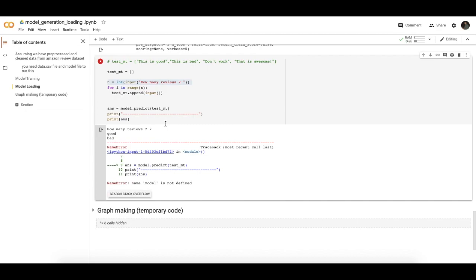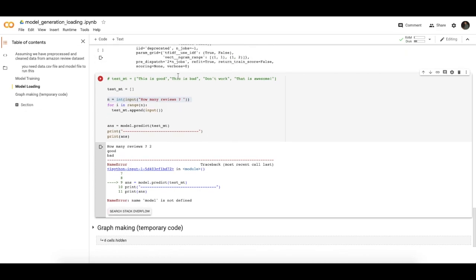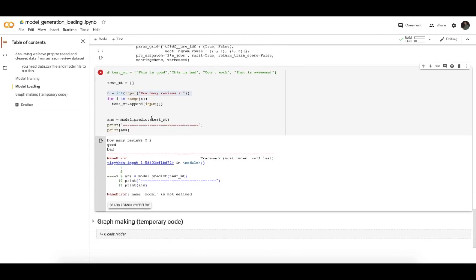To get the answer, I want to run the whole project from the starting.